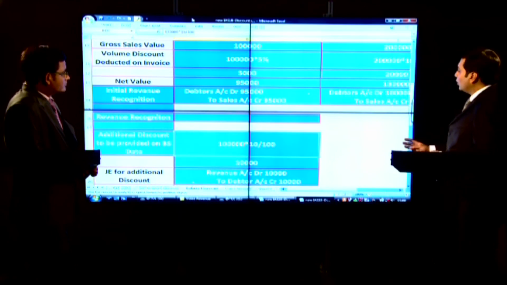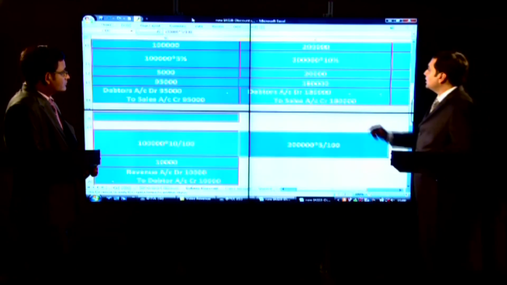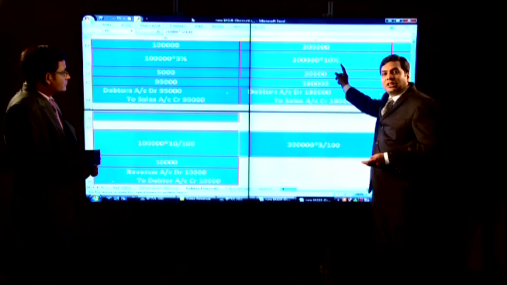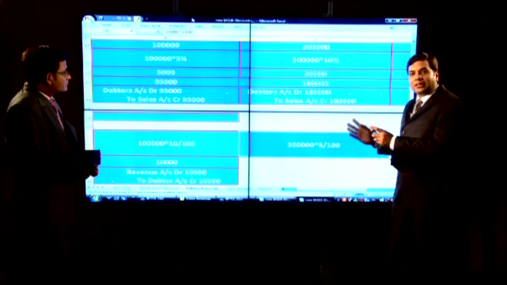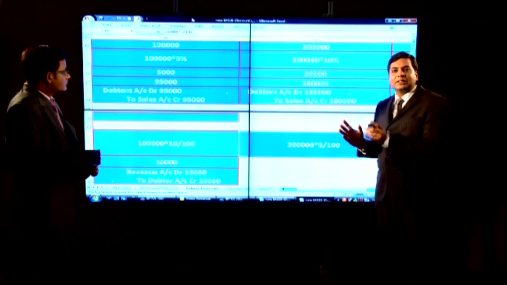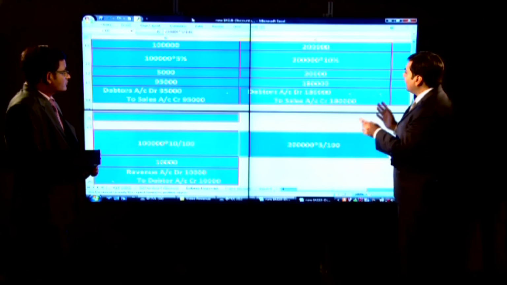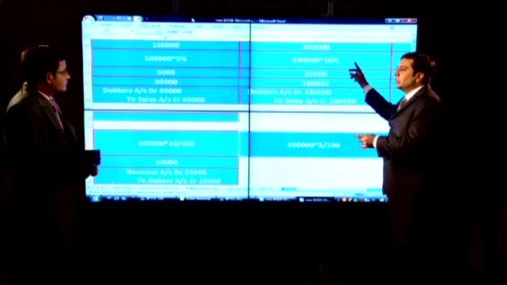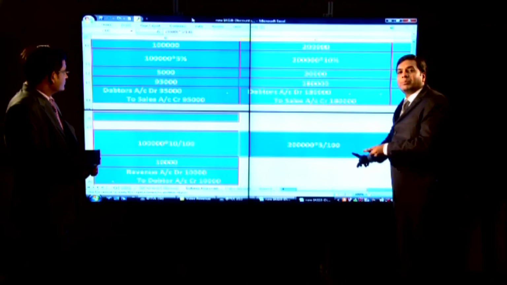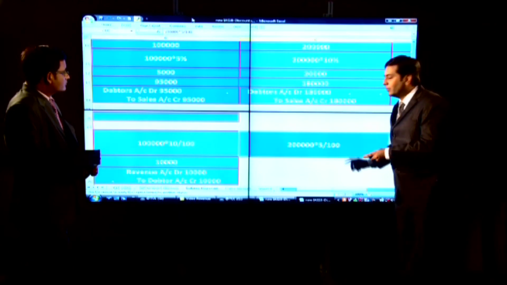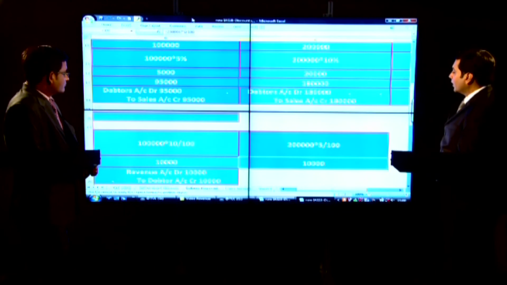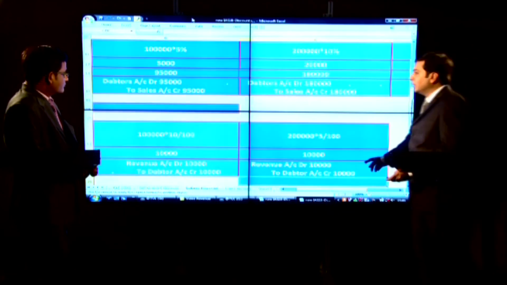Similarly, I'll go for the second slab, for which I have already given a 10% discount, but since based on the 100 liters which have been purchased in December, the buyer is now entitled to a 15% discount, hence an additional 5% is awarded to that buyer. And as we have discussed, this is going to be adjusted in revenue.